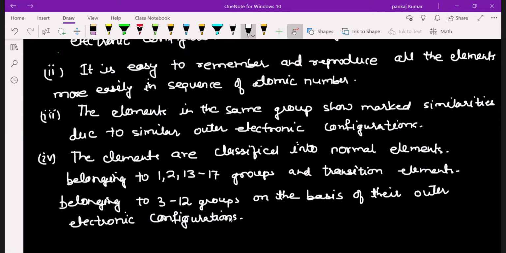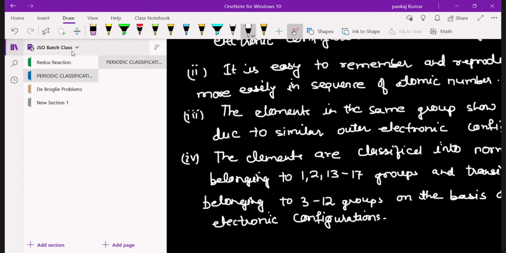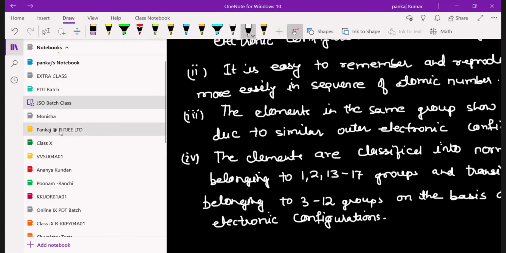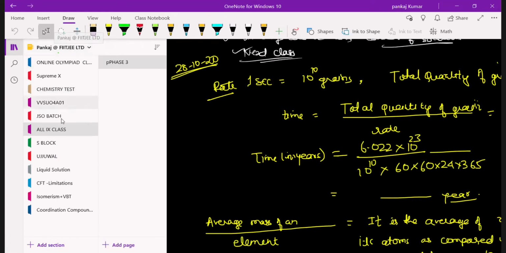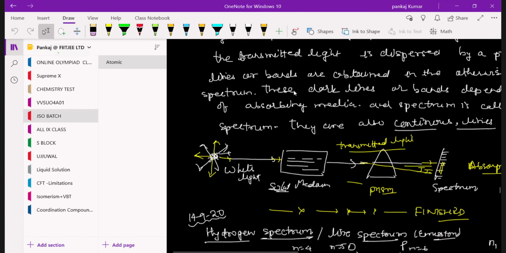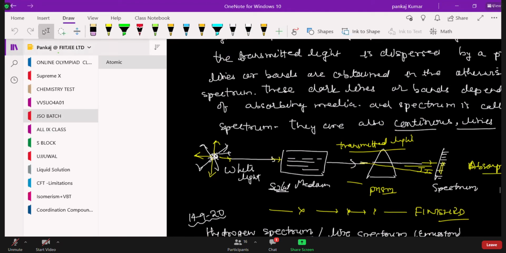Can you see this one? This one is Fitje only. In the Fitje license, I already created the batch and posted all the notes, and even gave access by sharing, but you were not getting it. That's why I removed it.